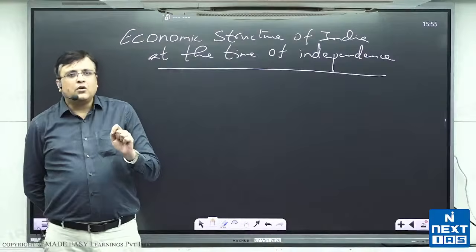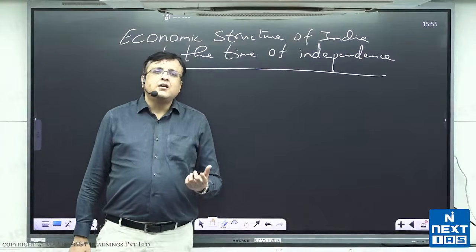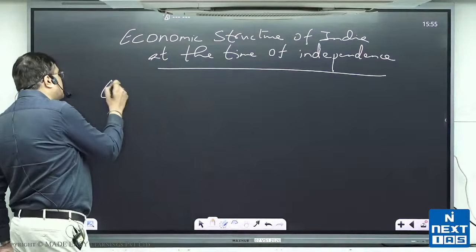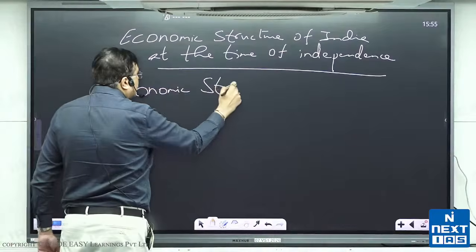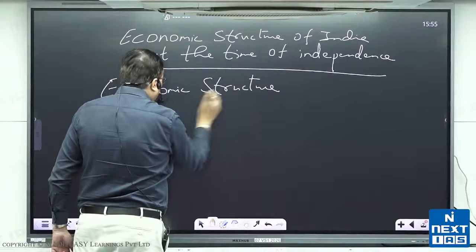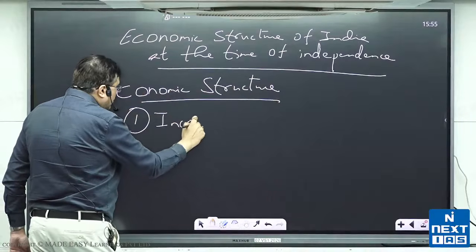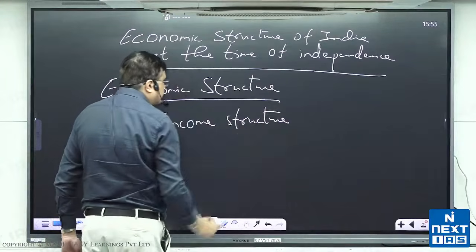Okay, now when we talk about economic structure of any country, not only India, economic structure consists of two things. All right, so whenever somebody talks to you about economic structure, it consists of one, what is called income structure.